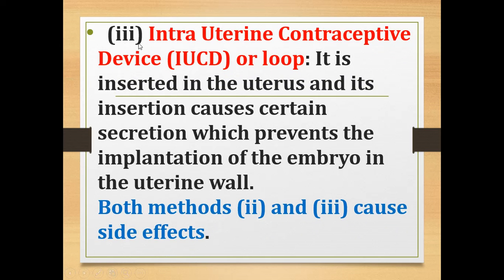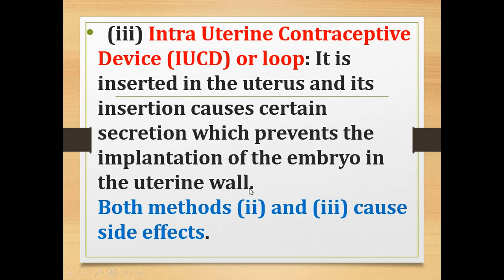Next, the third method is the intrauterine contraceptive device or loop, also called IUCD or loop. Okay, so in this method, what they will do is insert this device in the uterus, and its insertion causes certain secretions which will prevent the implantation of the embryo in the uterine wall.